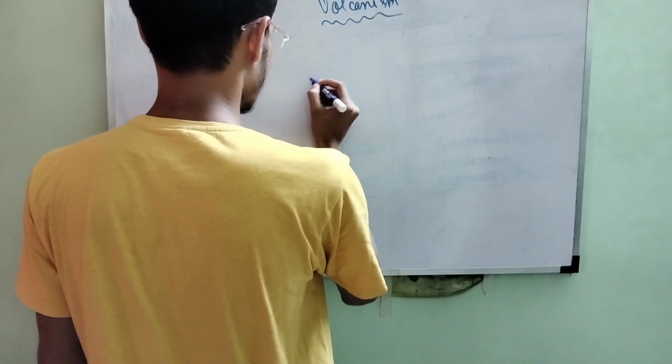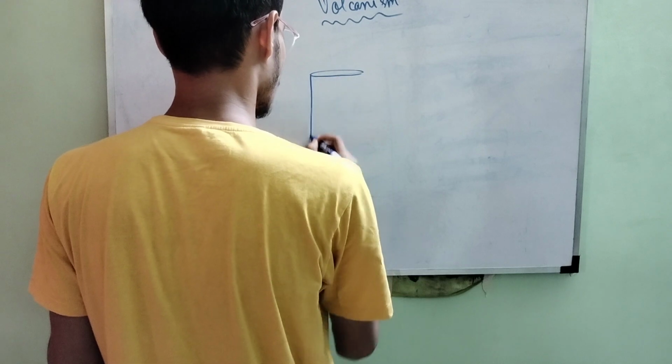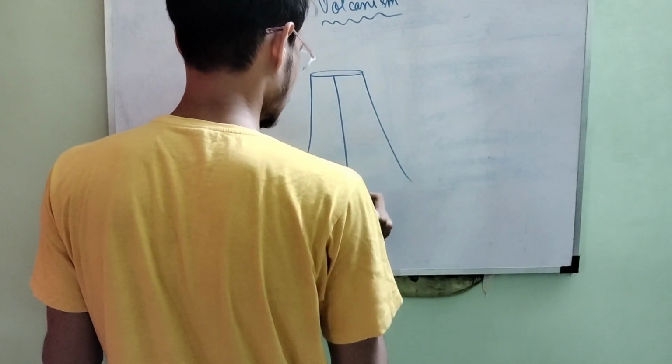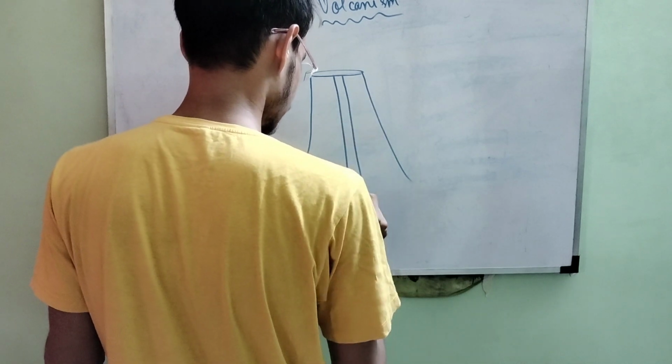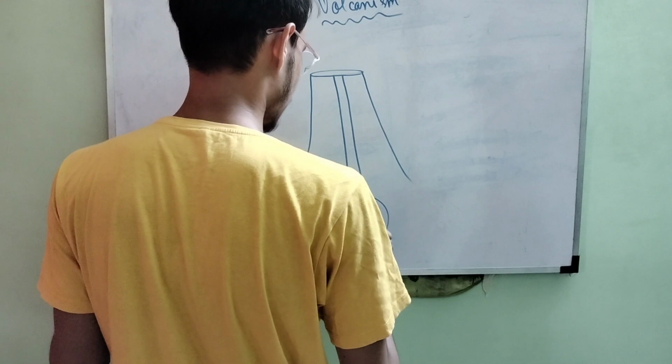right? So if I draw a volcano, there are different types of volcanoes. I'm drawing a general type of volcano. What is this? This is a vent. What is this? This is a magma chamber. This is a vent and this is a magma chamber, right?